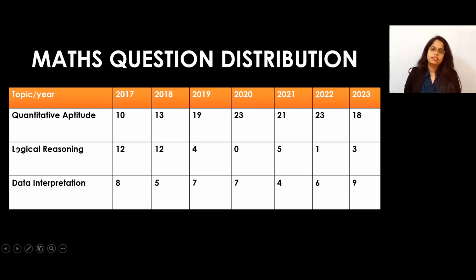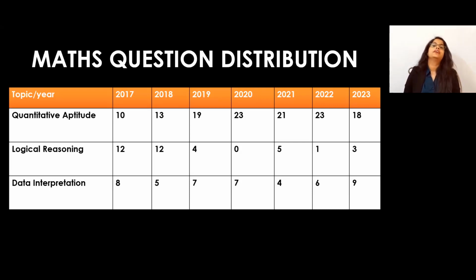That means from logical reasoning, we can expect 3 to 4 questions for 2024 also. So we cannot skip logical reasoning, as it is much easier. If they are asking 3 to 4 questions, we must grasp those marks, because it is an easier one. And from data interpretation, it is almost the same weightage. They always ask 8, 5, 7, 7, 4, 6, and in the recent one they asked 9 questions. So we can expect a minimum of 7 to 8 questions for 2024 also.